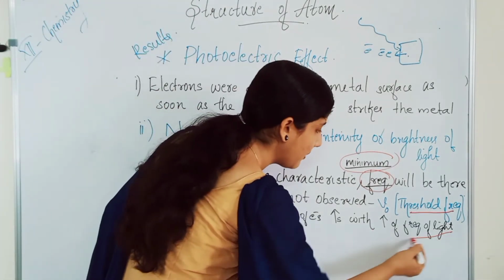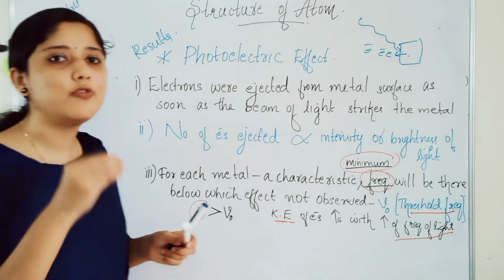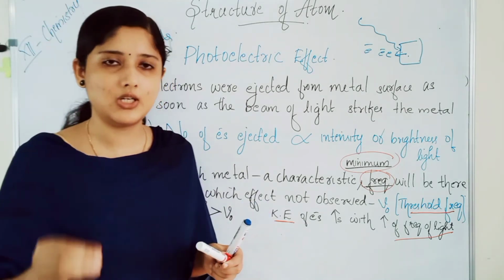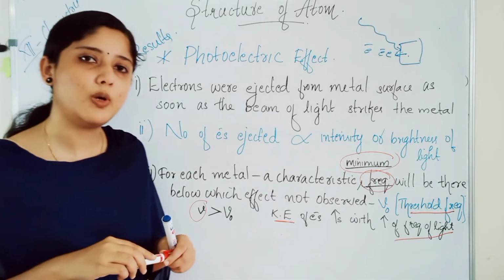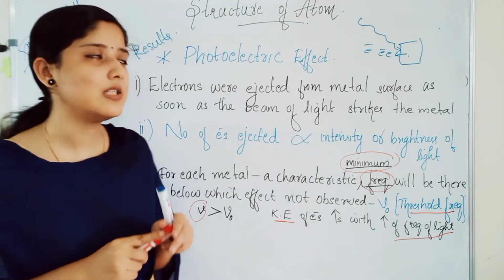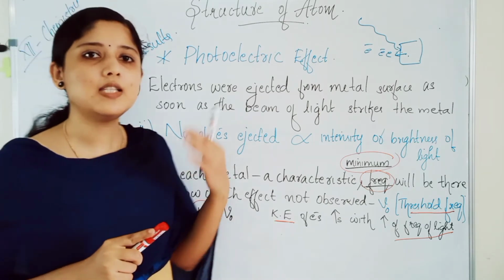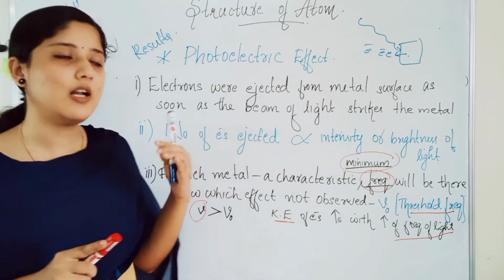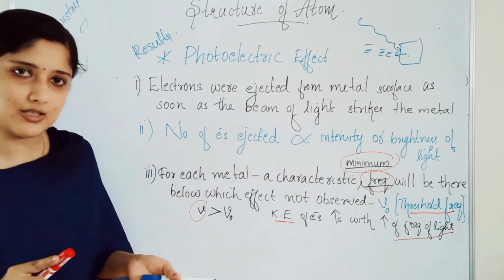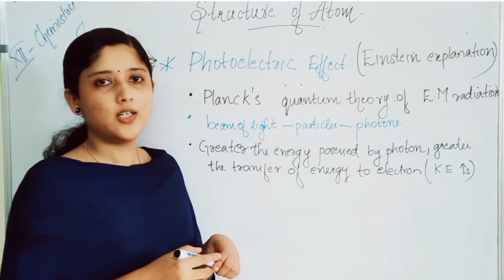That means when the frequency of light increases, the kinetic energy of the ejected electron also increases. At a frequency greater than the threshold frequency only, this photoelectric effect takes place for a metal, and with the increase in frequency of the light, the kinetic energy of the ejected electrons also increases. That much only Hertz explained.